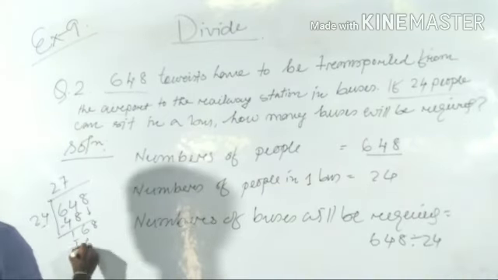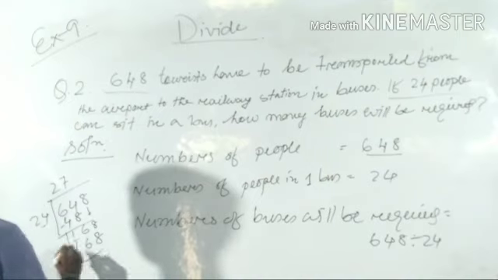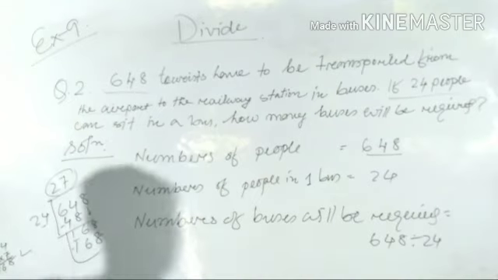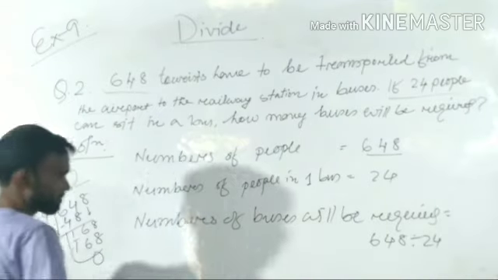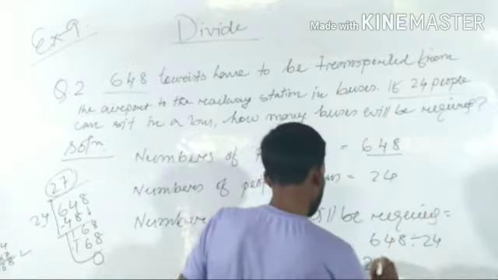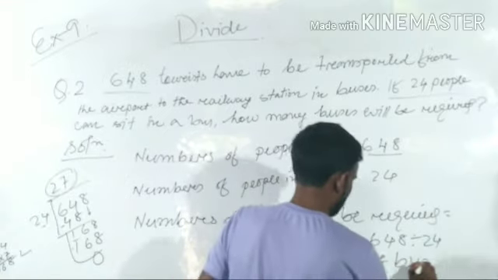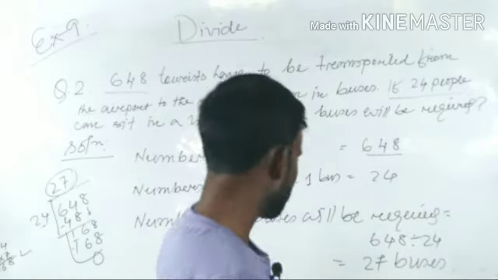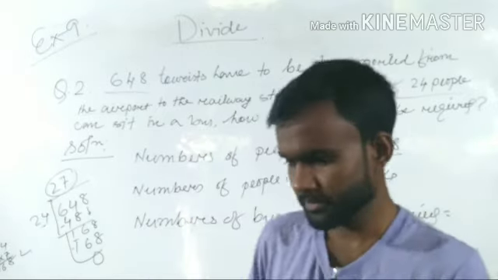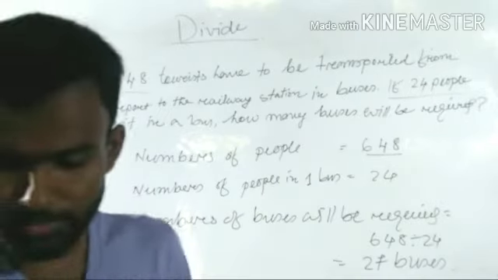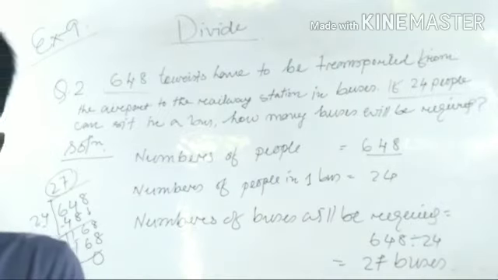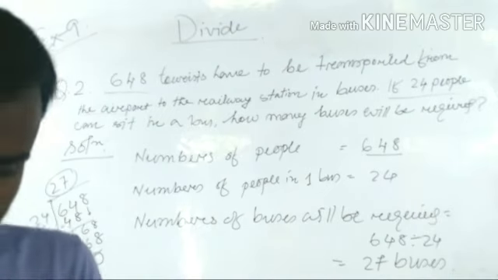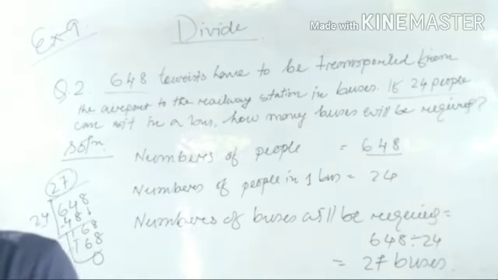If you multiply, it will be 168. That means how many buses will be required? 27 buses will be required to reach from the airport to the railway station.